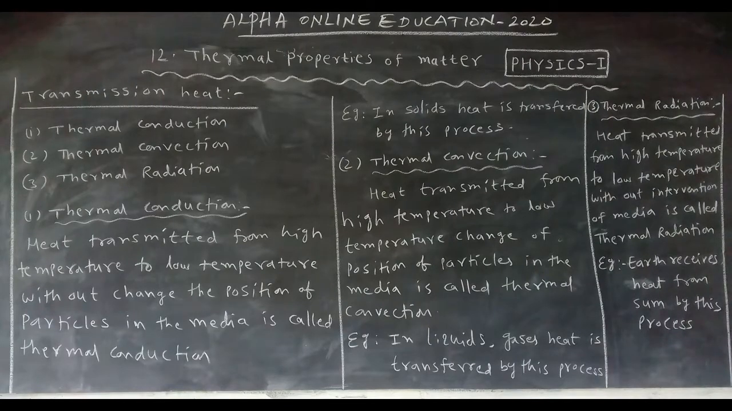First one is thermal conduction. The second one is thermal convection. And the third one is thermal radiation. What is the first one? Thermal conduction. Second one is thermal convection. The third one is thermal radiation. Okay.